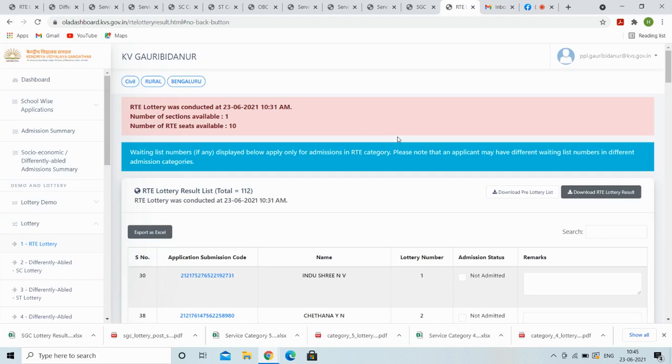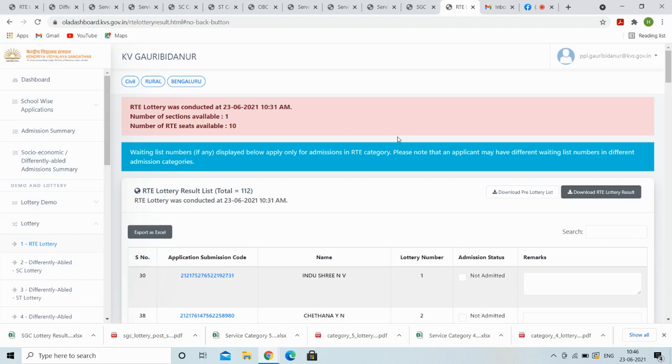As per the provisionally selected list, we will call parents one by one, and in case any parent doesn't have the requisite documents or is found not to be eligible, then the parents in the waiting list will be called.